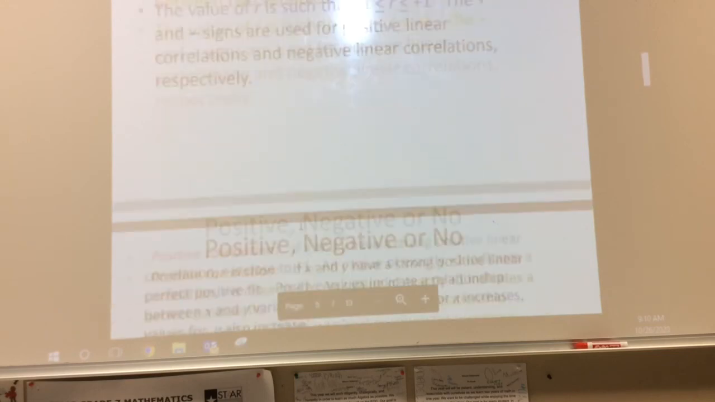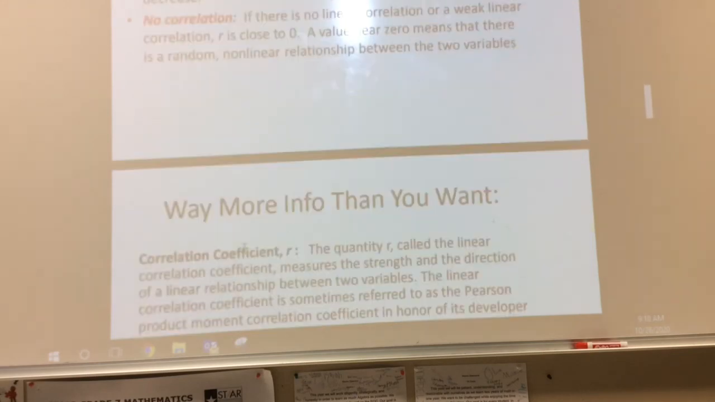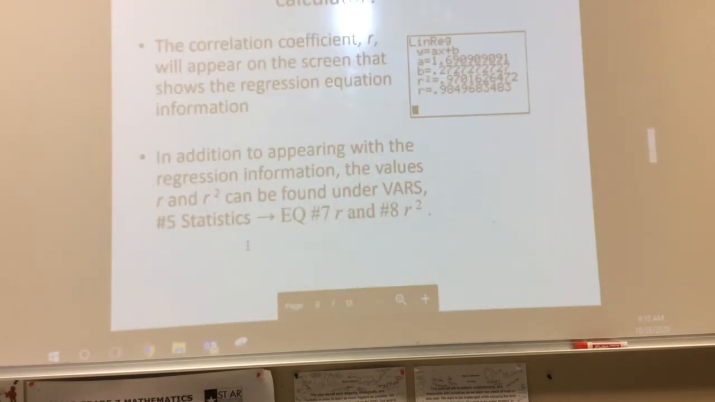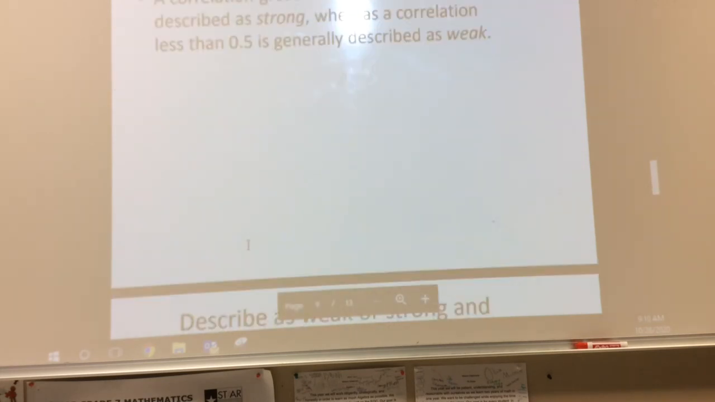If you are closer to 0, then what that means is that you're closer to no correlation. I think, though, as a class, we need to make kind of a general rule. So again, this is just your positive correlations here. So again, close to a positive 1. The general rule that the PowerPoint here shows is a correlation greater than 0.8 is generally described as a strong relationship, whereas a correlation less than 0.5 is generally described as weak.